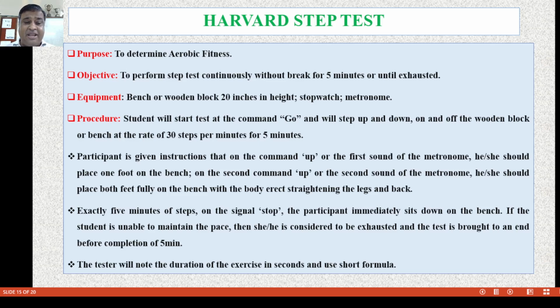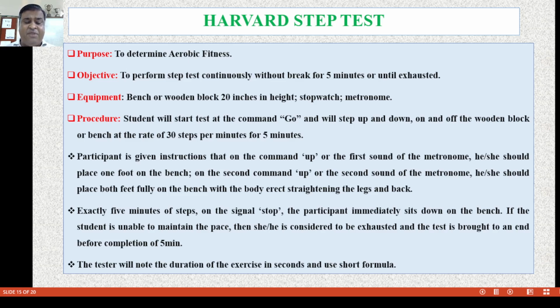The participant is instructed that on the command up, or the first sound of the metronome, he or she should place one foot on the bench. On the second command up, or the second sound of the metronome, he or she should place the foot fully on the bench, with the leg and back fully straightened.